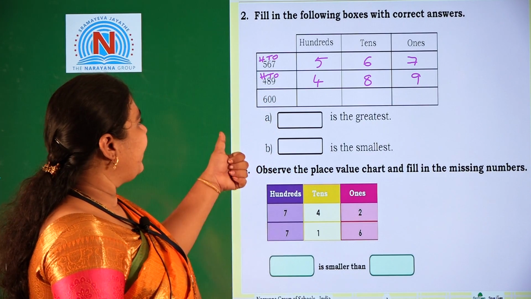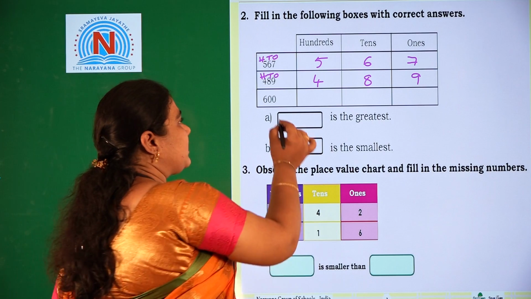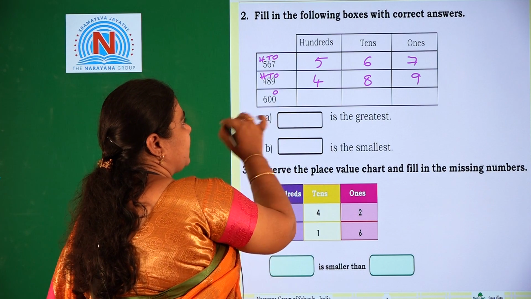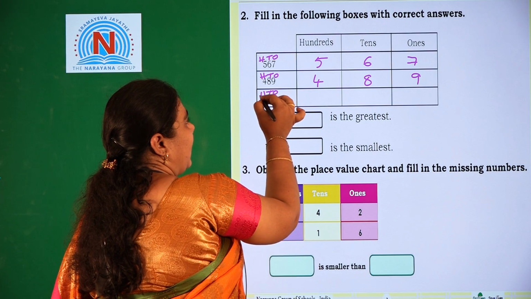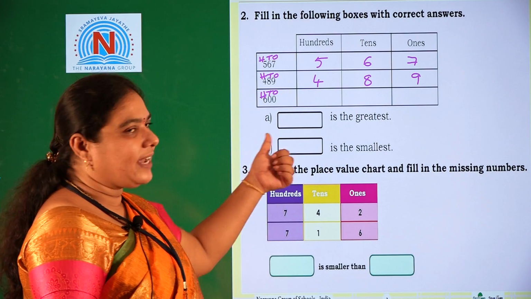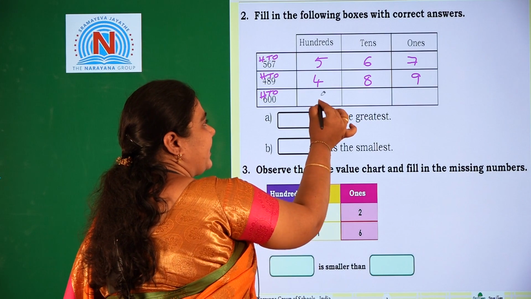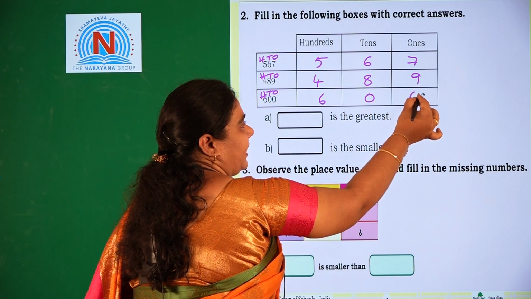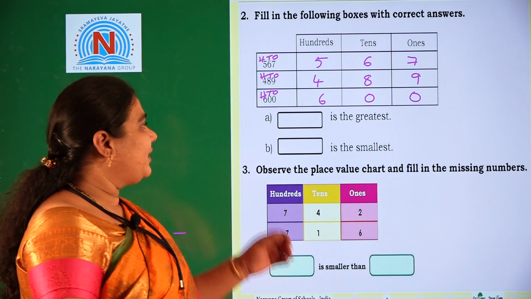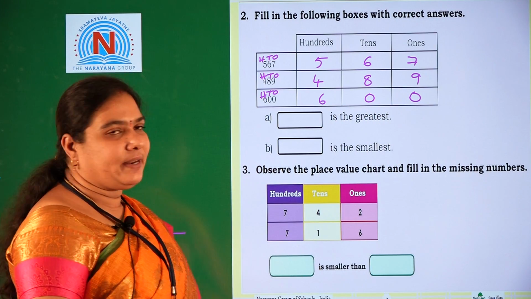Look at the next one, 600. In 600, 0 is in ones place, again 0 is in tens place and 6 is in hundreds place. You should write 6 is in hundreds place, 0 is in tens place, again 0 is in ones place. After that we should compare: dash number is the biggest one.